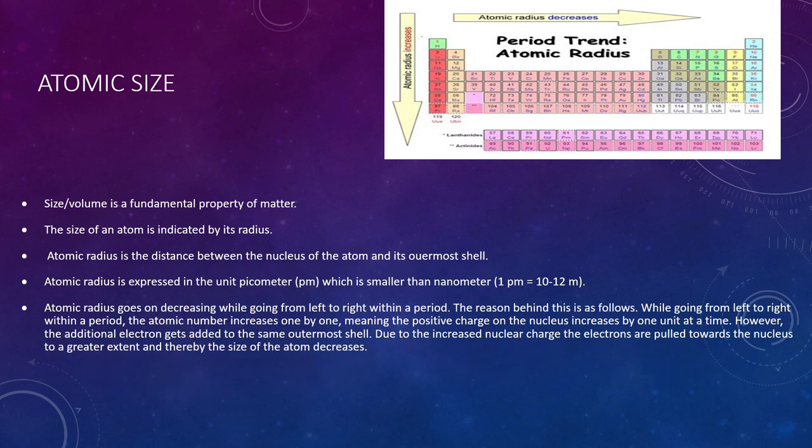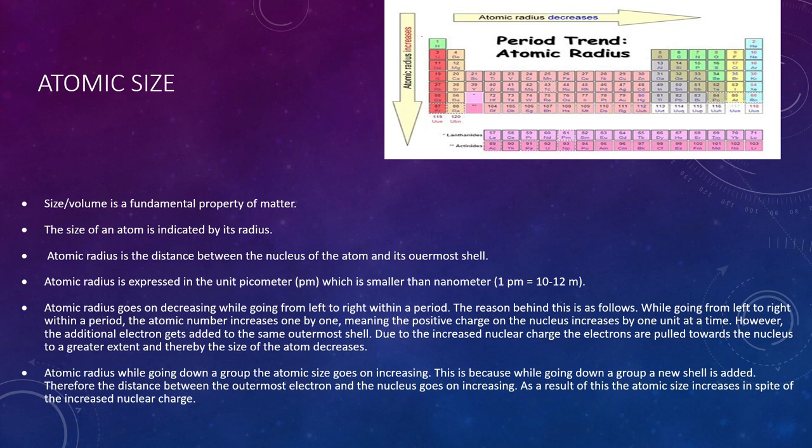Now let's see how it is in the period and the group. The atomic radius goes on decreasing when we go from left to right within a period. What is the reason behind this? When we go from left to right within a period, the atomic number increases by 1, meaning the positive charge on the nucleus increases by 1 unit at a time. However, the additional electrons get added to the same outermost shell. Due to the increased nuclear charge, the electrons are pulled towards the nucleus to a greater extent, and thereby the size of the atom decreases when we go from left to right within a period.